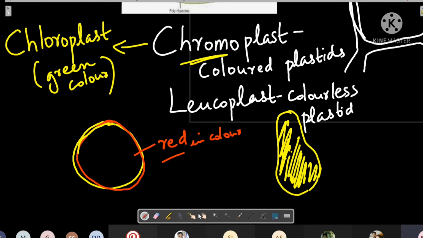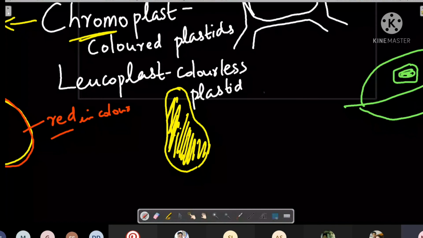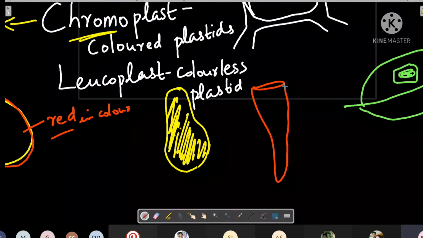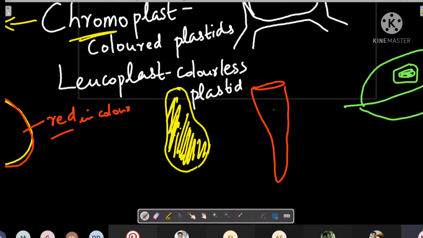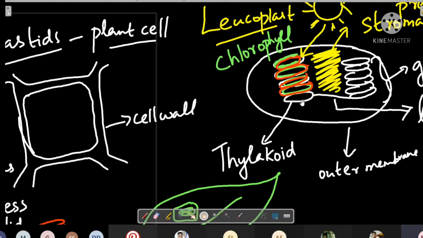What about carrot? Carrot has what color? Orange. Yes. Those cells are having orange color inside their plastids. Orange color will be there inside the thylakoid membrane. That's why they are having orange color.